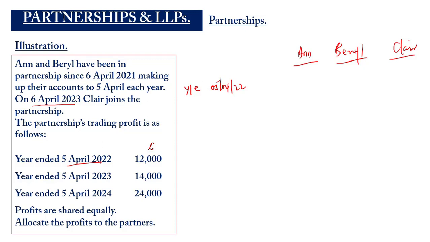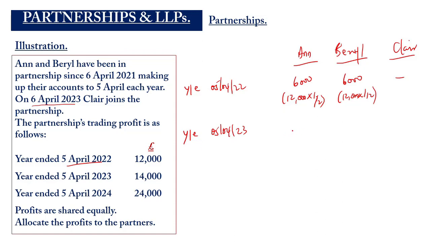And if they are sharing their profit equally, it means that Anne is going to get £6,000, which is 12,000 times 1 over 2. The same for Beryl, which is £12,000 times 1 over 2. Nothing for Claire.